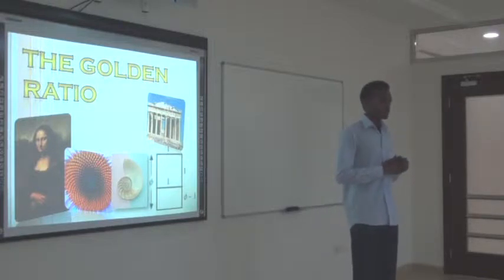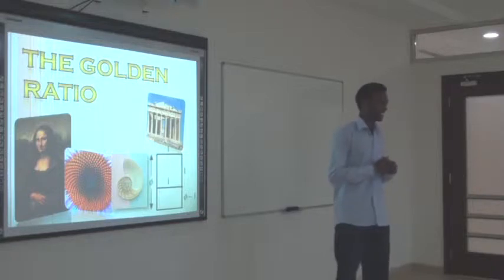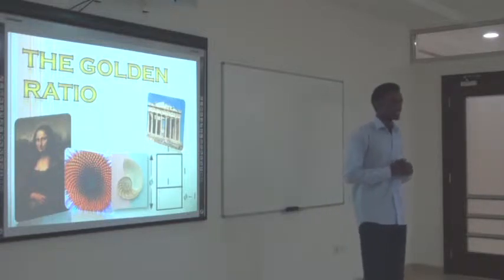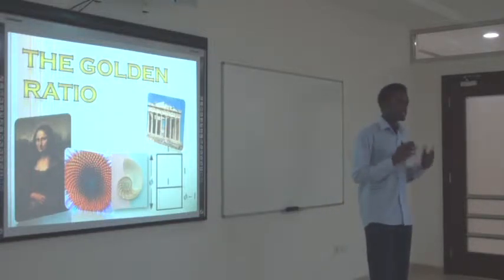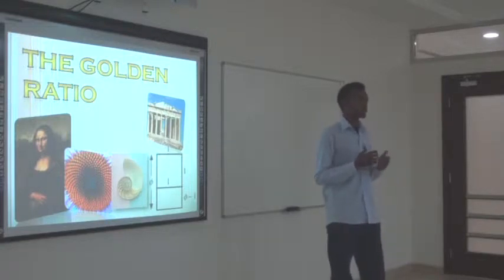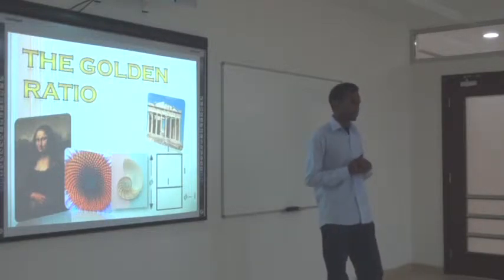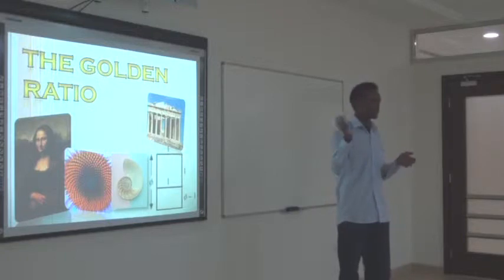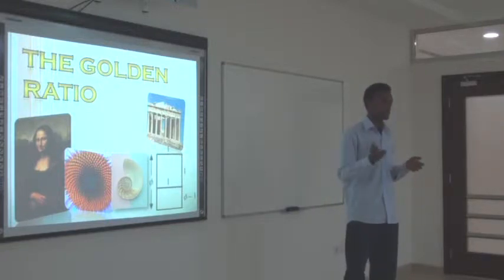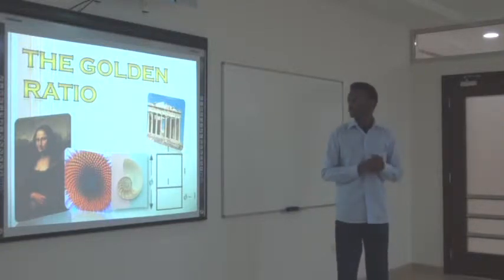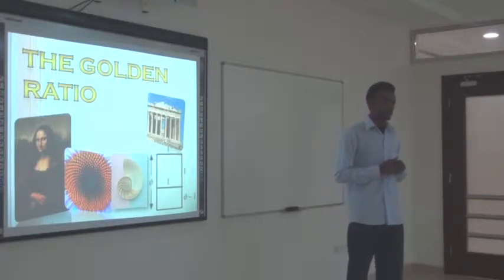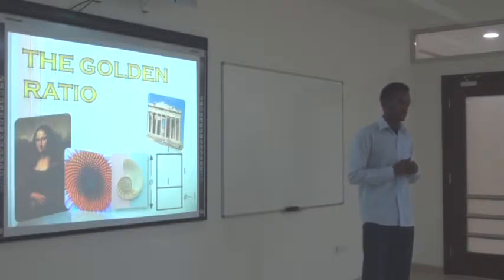The golden ratio. Has anyone heard about the golden ratio? Doesn't surprise me. The golden ratio is associated with perfection and beauty of everything on Earth, from the butterfly to the pyramids, from the human body to the galaxies. And the golden ratio has many secrets and properties that not many people know about.